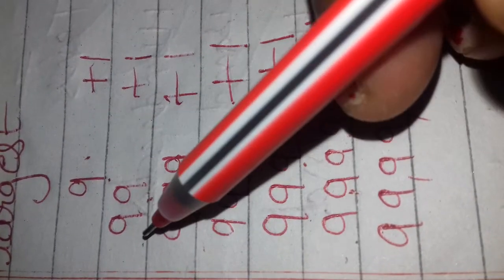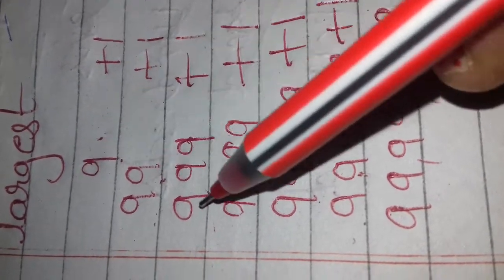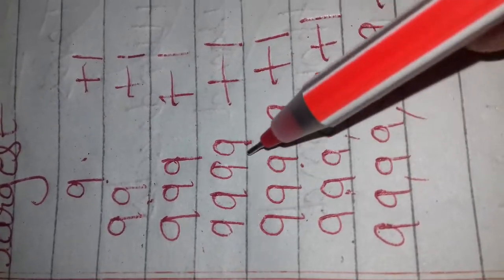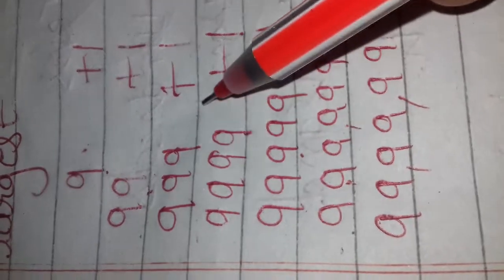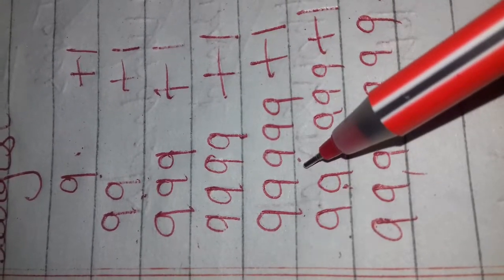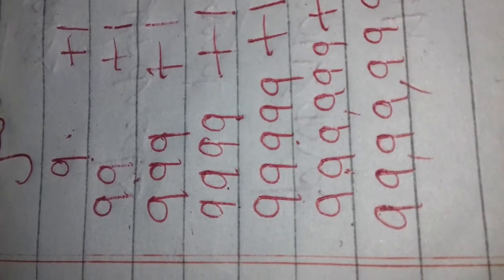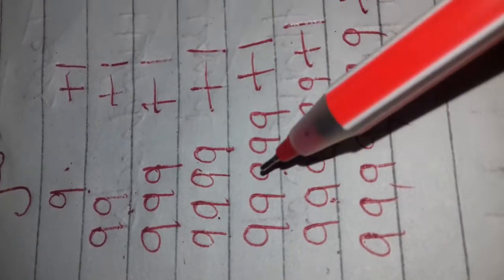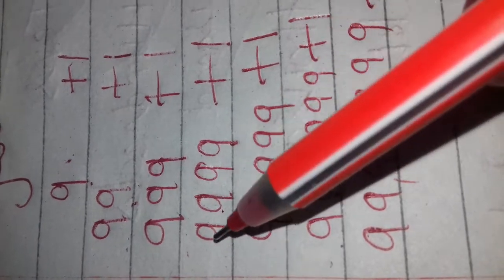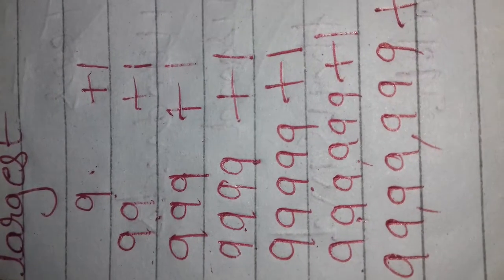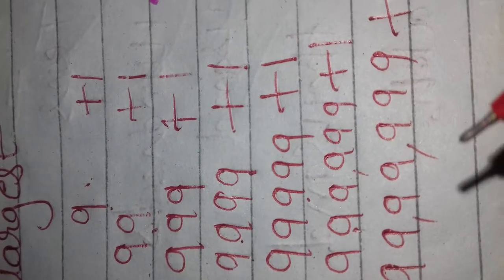As 99 is larger than 9, 999 is larger than 99, 9999 is larger than 999, 99999 is larger than 9999. So as the number of digits increases, you can see the number becomes large. So in large numbers, the number of digits plays a very important role.